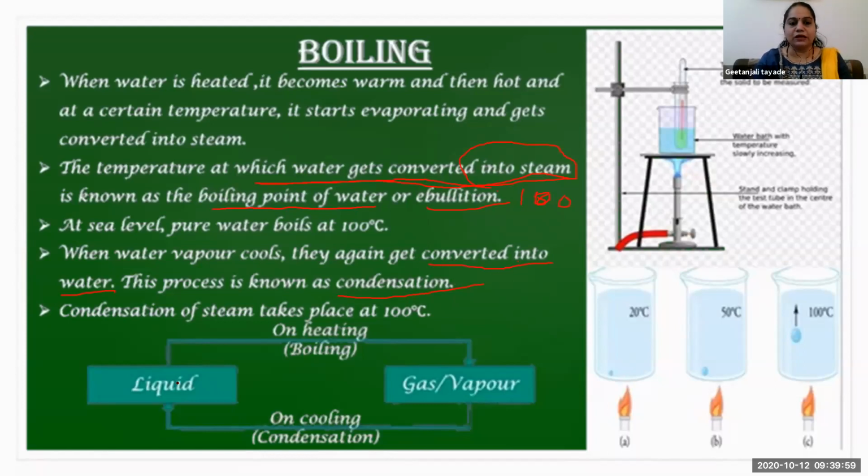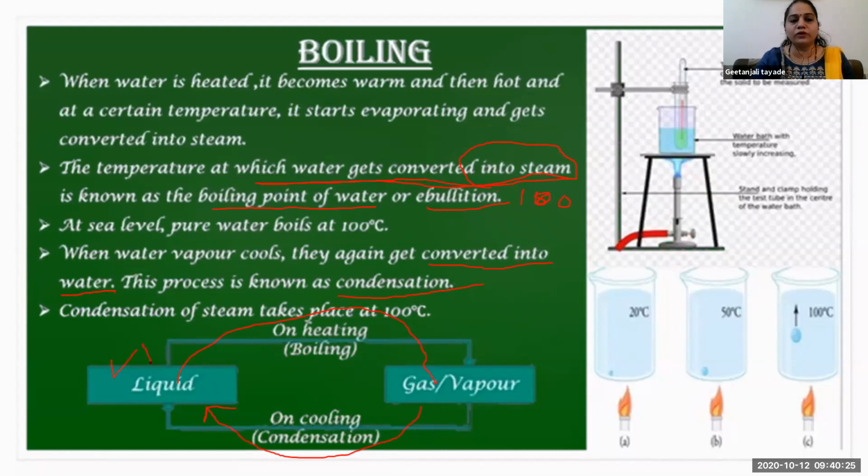Reverse. See here, liquid on heating changes to gas. Heat is important here. We are providing heat to the liquid, it changes to gas. And when we remove the heat, that means we are cooling it down. On cooling means we are removing the heat. Liquid form, water at room temperature, maybe 15 degrees Celsius.